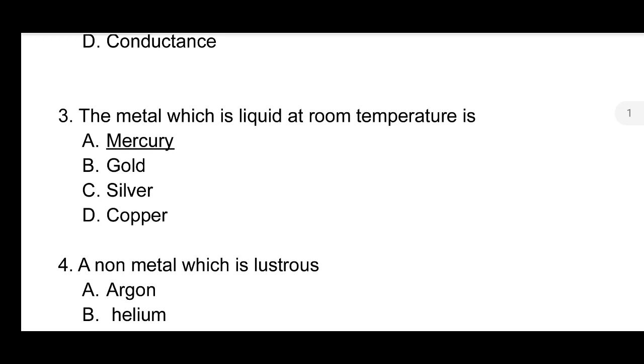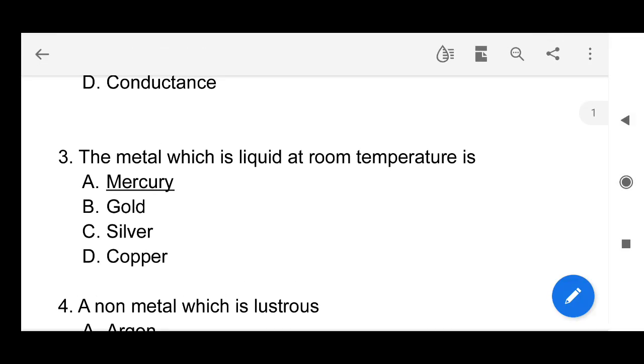Next question, the metal which is liquid at room temperature. So usually all metals are solid at room temperature. Very few metals like mercury are liquid at room temperature. So mercury is used in a thermometer to measure body temperature or room temperature.